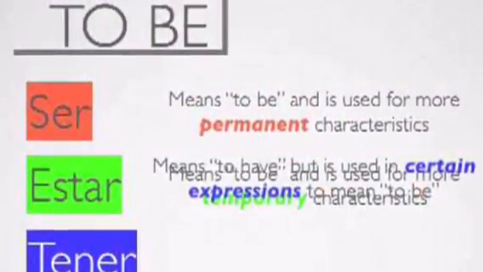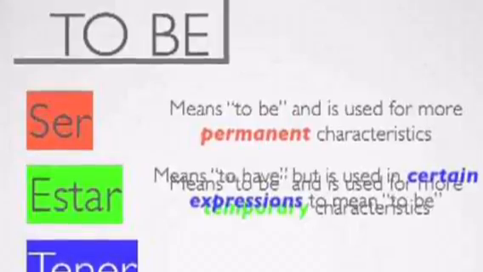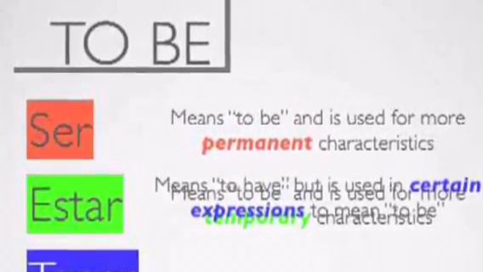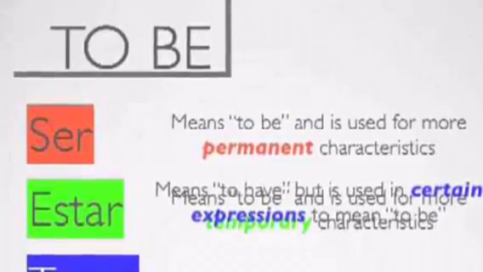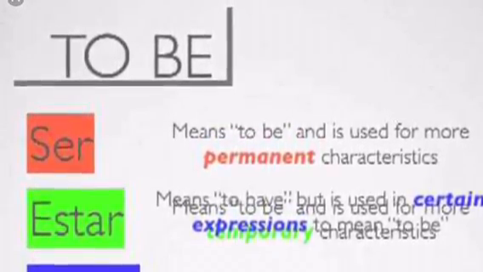The definition of the word tener is to have. This is also used for certain expressions that could also mean to be. The forms that follow the meaning to be are ser and estar. Ser explains the characteristics that are permanent, while estar is used to describe temporary characteristics.